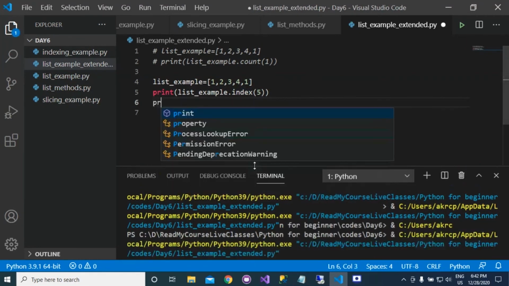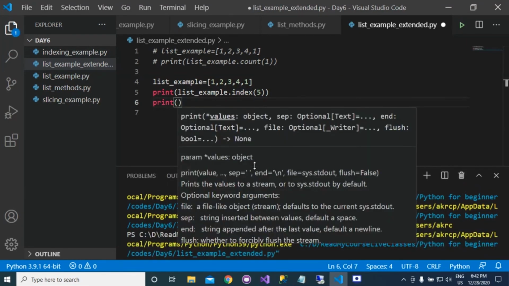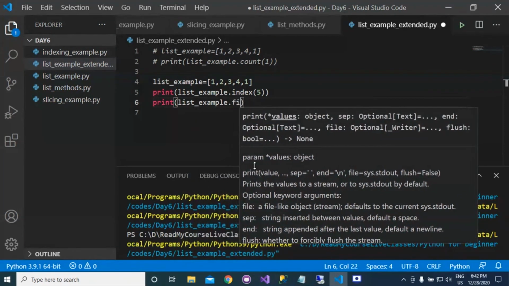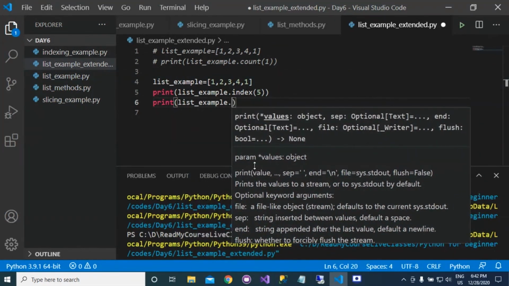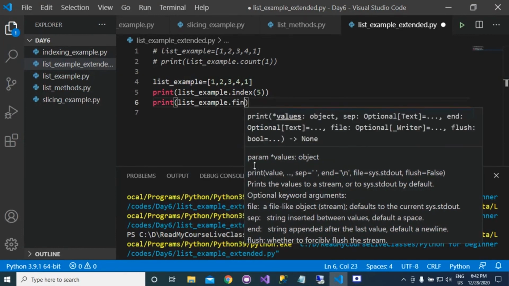So you can use the find method, list example dot find. Okay, so this find method is not present here.